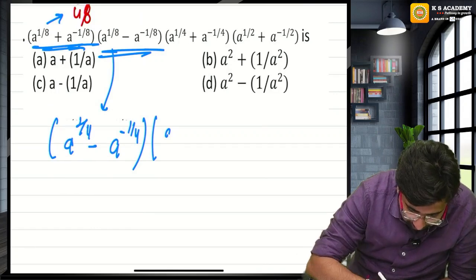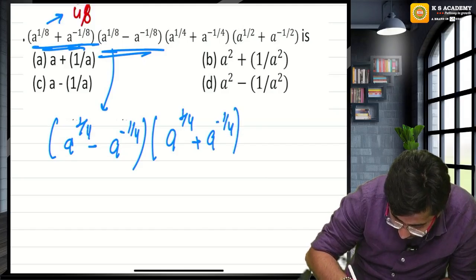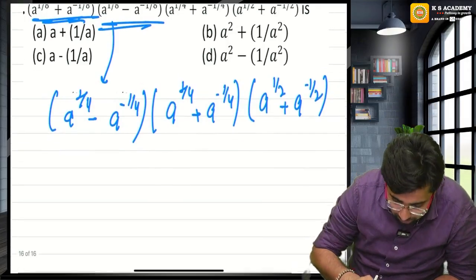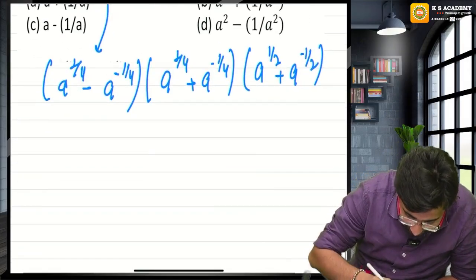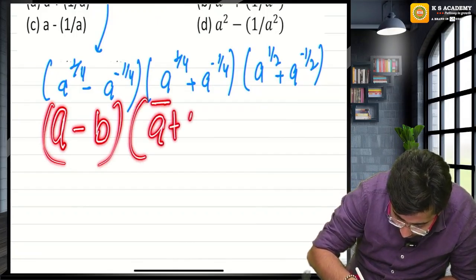Now let's continue with the other brackets. A raised to the power 1 by 4 plus a raised to the power minus 1 by 4, and a raised to the power 1 by 2 plus a raised to the power minus 1 by 2. Look at this: a minus b, a plus b.